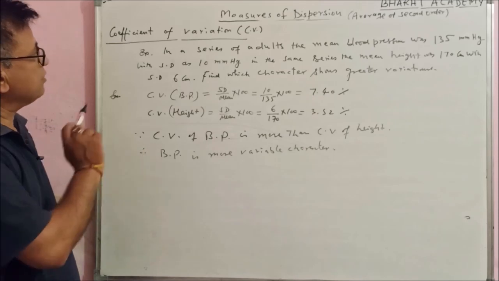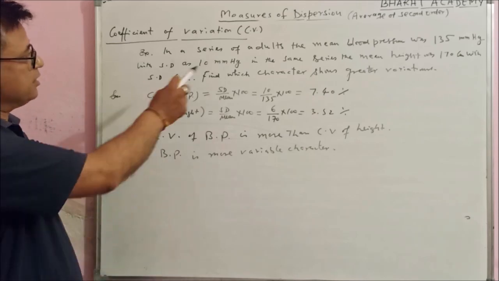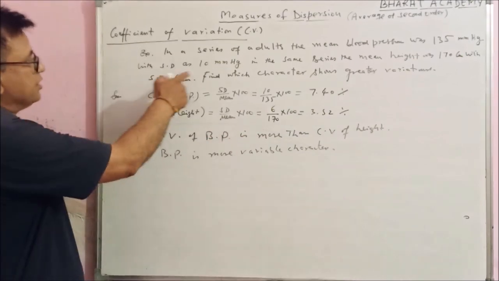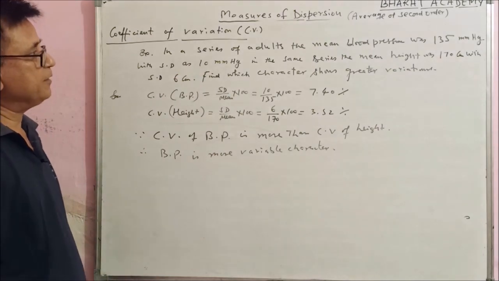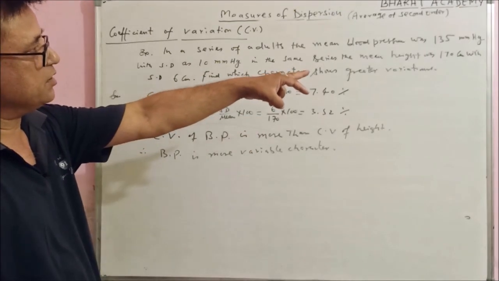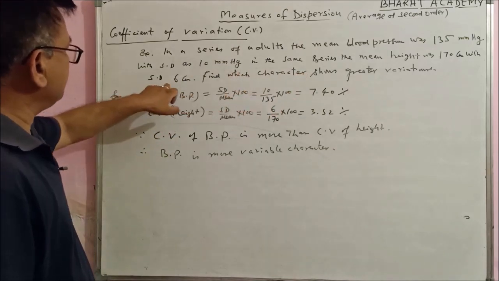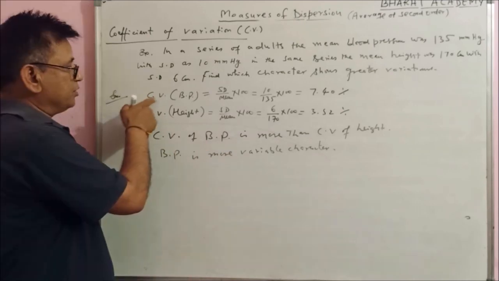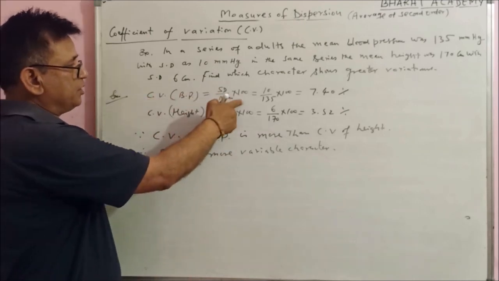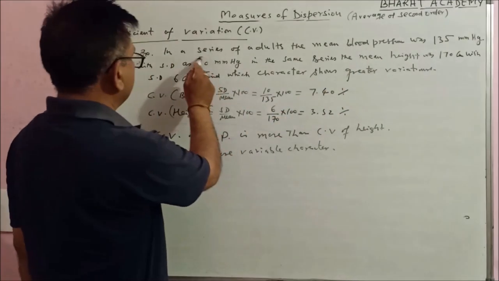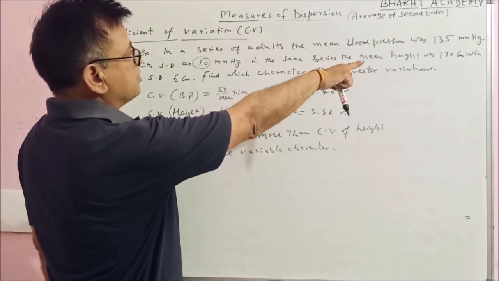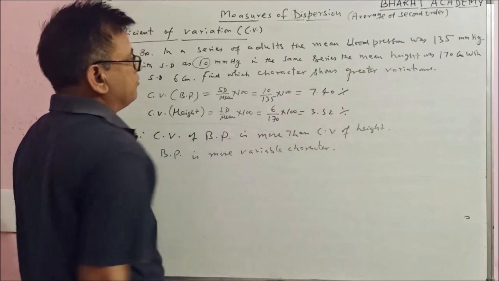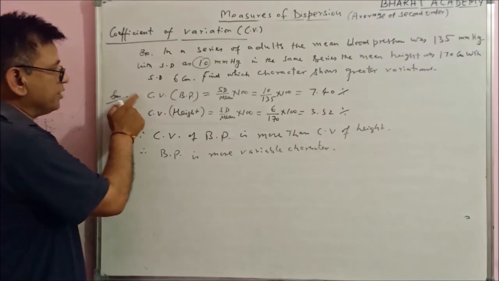Now the example based on the coefficient of variance: in a series of adults the mean blood pressure was found to be 135 mmHg with standard deviation 10 mmHg. In the same series the mean height was 170 centimeters with standard deviation 6 centimeters. To find which character shows greater variation. The coefficient of variance for blood pressure is SD upon mean into 100. Here standard deviation is 10 and the mean is 135, and 10 upon 135 into 100 is 7.40%. This is the coefficient of variance for blood pressure.